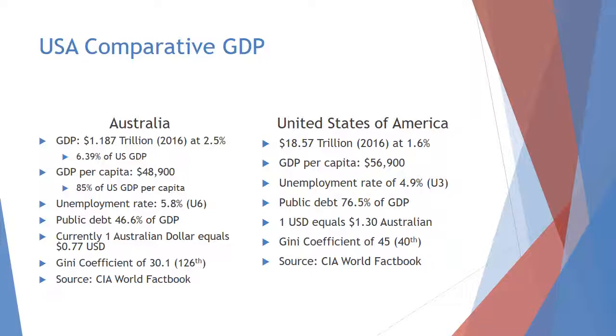There's a Gini coefficient of 45 for the United States, which ranks 40th from 2007, while Australia's is still at 126th. As a result, $1 US is equal to $1.30 Australian, with the Australian GDP only being 6.39% of the US GDP.